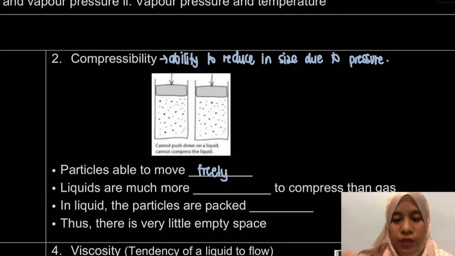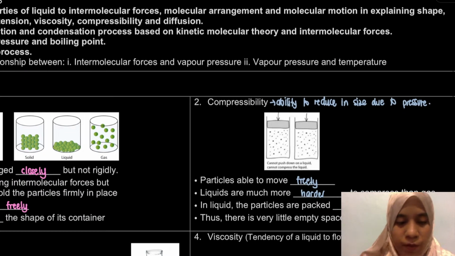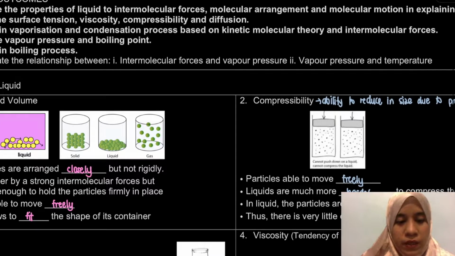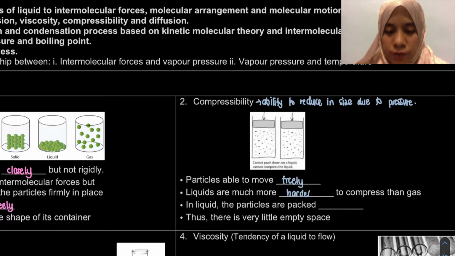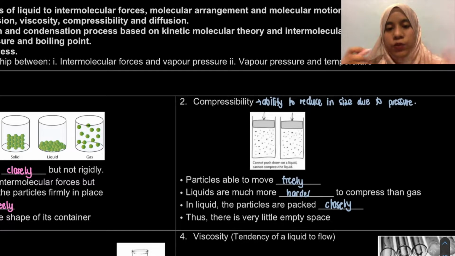But then liquids are much harder to compress than gas. Because remember, if we compare with gas, gas is able to move freely. But liquid moves freely, but at the same time, it is arranged closely. So that's why in liquid, the particles are packed closely and there is very little empty space, so it cannot be compressed easily. So it is harder to compress compared to our gas. Okay, so that is for compressibility.